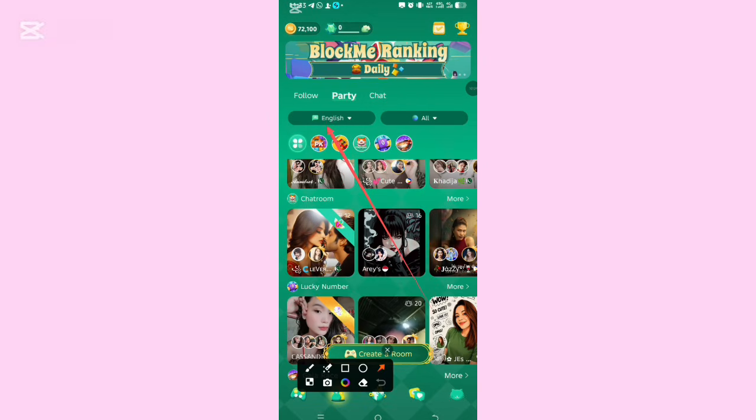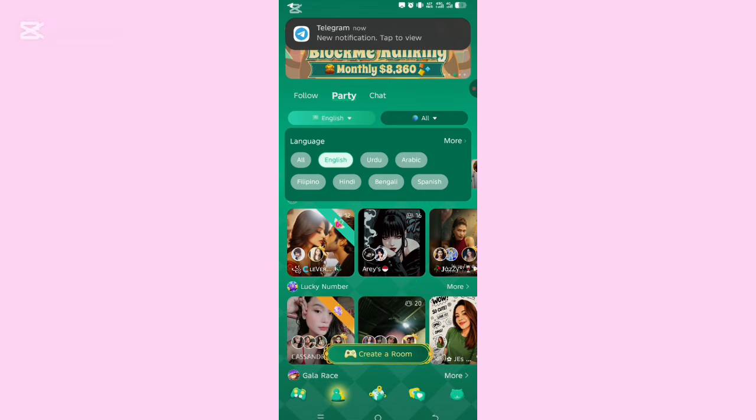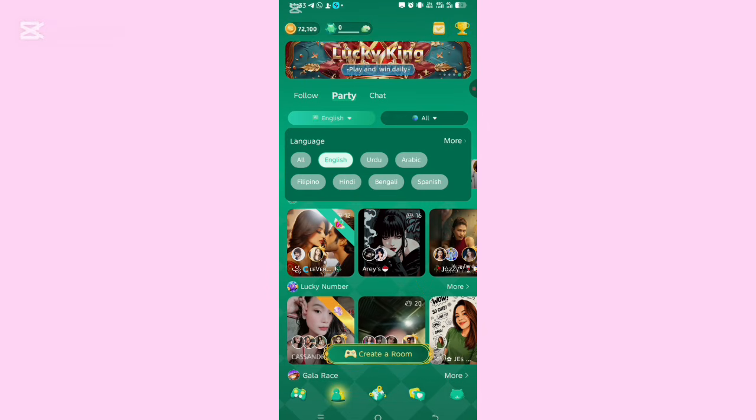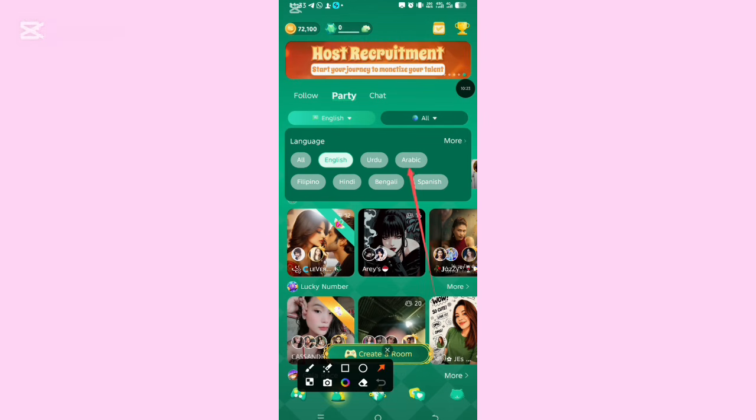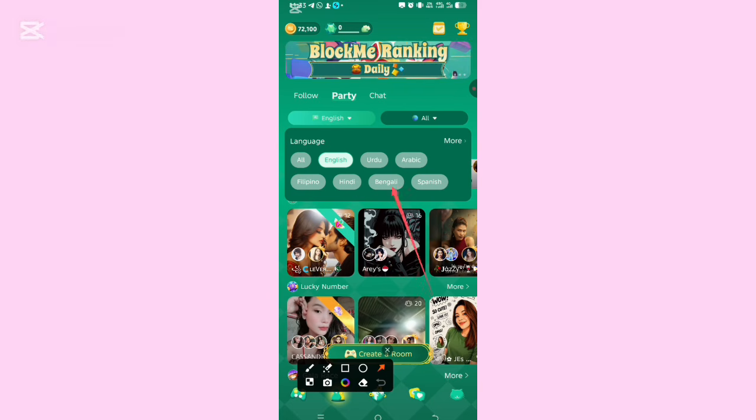Okay, when I click on this English, it means that if I want a party where English people speak their English, I will click on that English. That is the party I want to be in. And if I want a party that speaks Arabic, I go and enter this one. If I want a party that speaks Filipino, Indian, Bangladeshi or Spanish, I will click on any of the languages for me to enter the party.